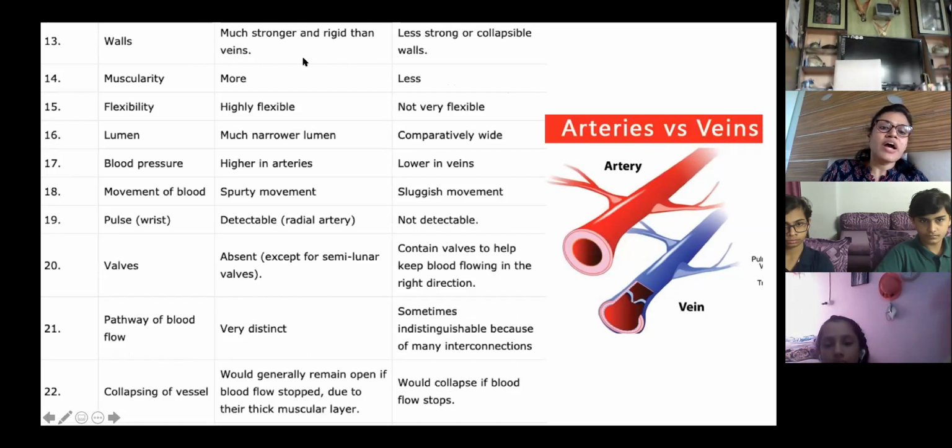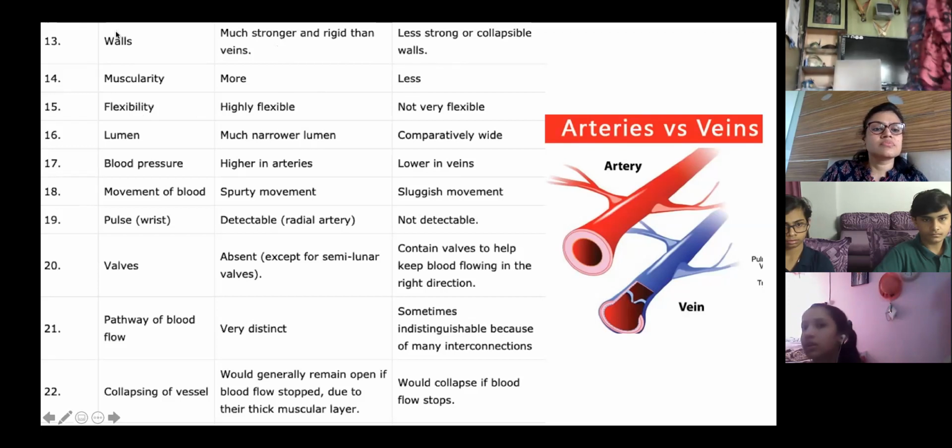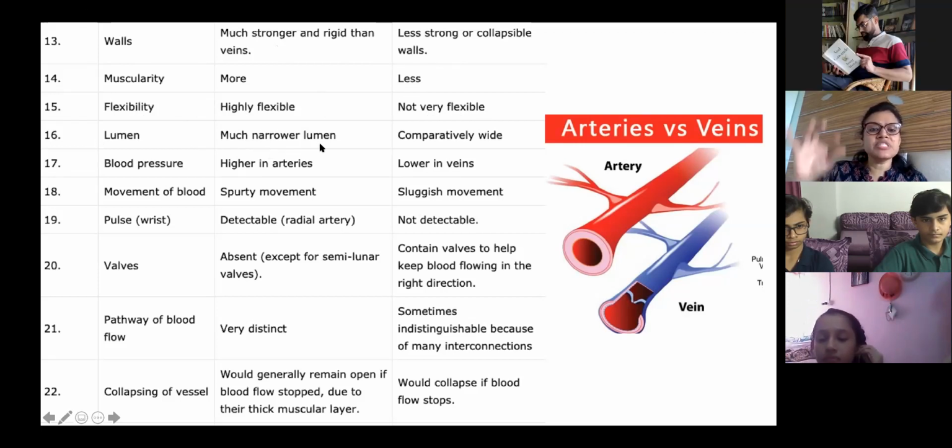Arteries are much stronger and more rigid than veins. Why are they much stronger? Arteries are much stronger because they are carrying blood at high pressure. So that is why they have to be much thicker than veins, and veins are not that muscular, so they have less strong and collapsible walls. Arteries are not very flexible. They have a much narrow lumen. Lumen means the cross section.